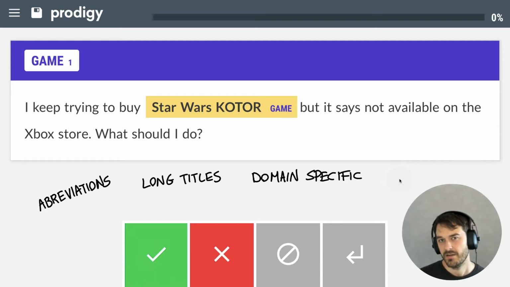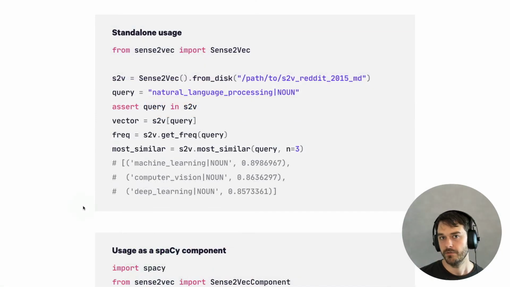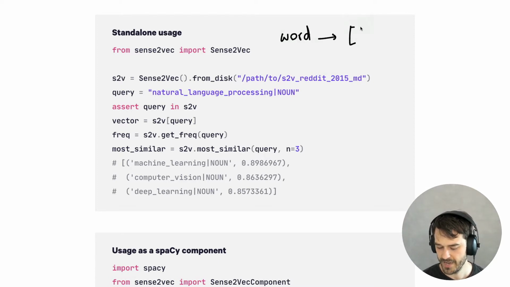So let's now talk about Sense2Vec, and let's also talk about how Sense2Vec is able to address these challenges. Sense2Vec is a Python library that you can install yourself on your own machine, and what you're looking at here is the official Explosion blog with a code snippet of the library. The way it works is you're able to download these pre-trained embeddings, but these embeddings are different than embeddings that you might be used to. Normally, a text embedding is a mapping from a word to a vector.